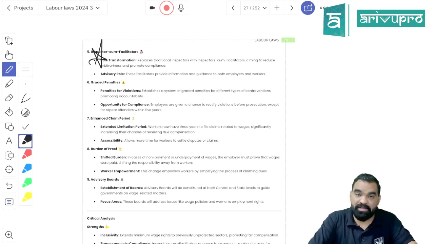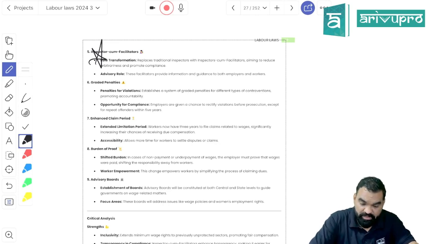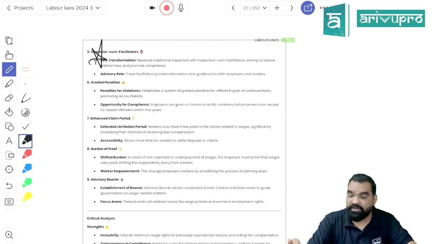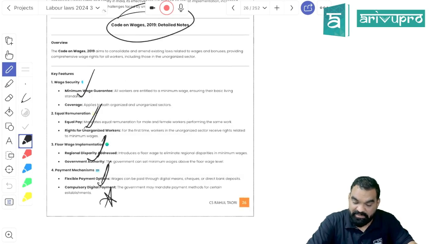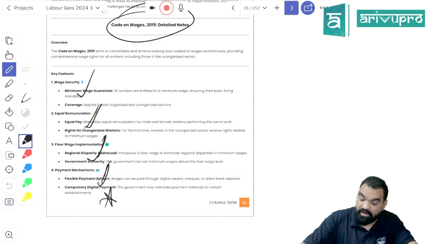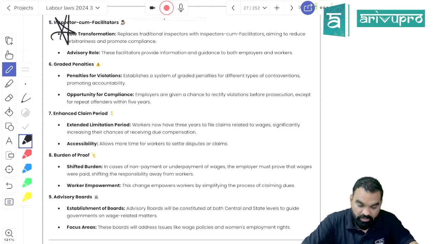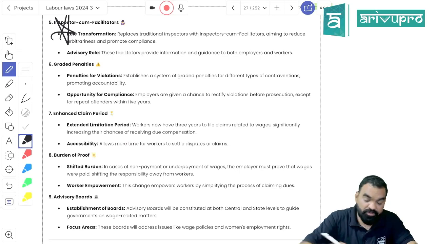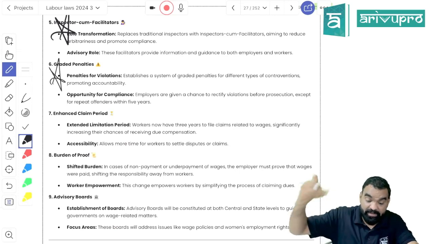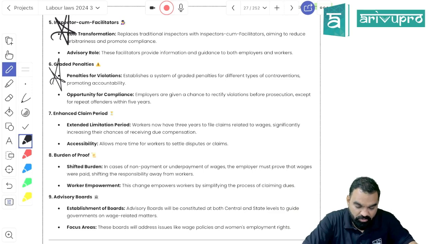He has to act as a facilitator. He has to support the employer on how to comply with the requirements of the wage code. Is it clear? Three things. First, floor rate has been launched at central level. Second, the inspector has to act as a facilitator. And third, payment should be made digitally only. Now there is no single penalty, there will be graded penalties.